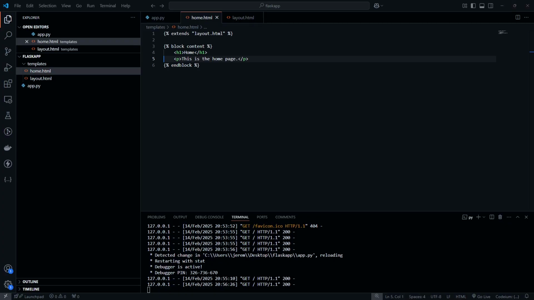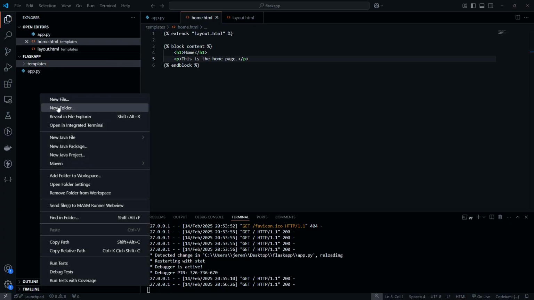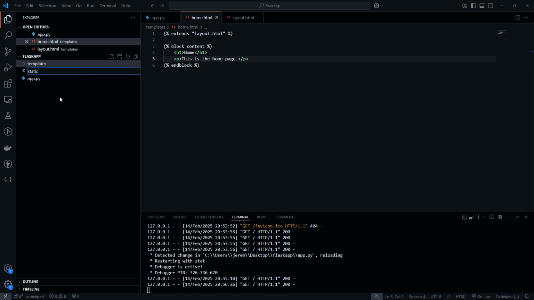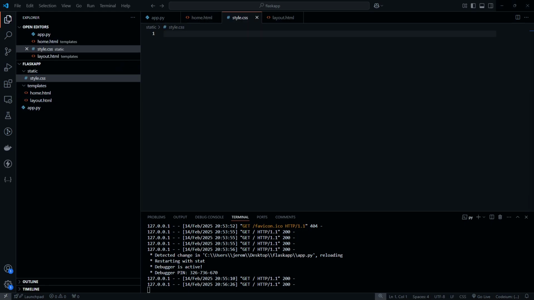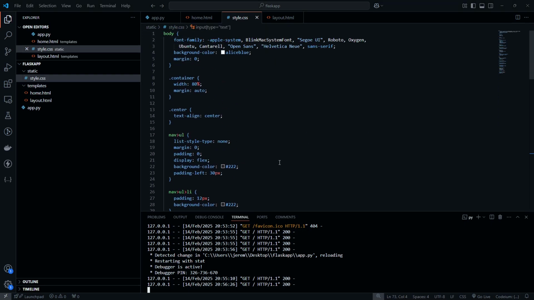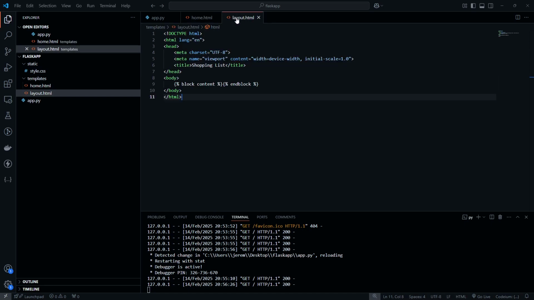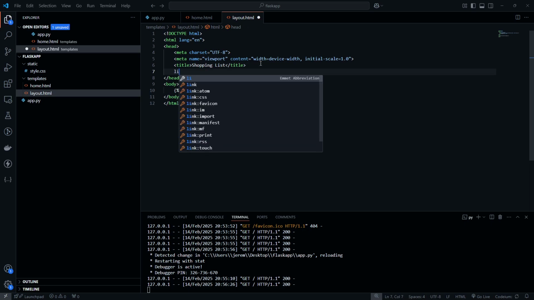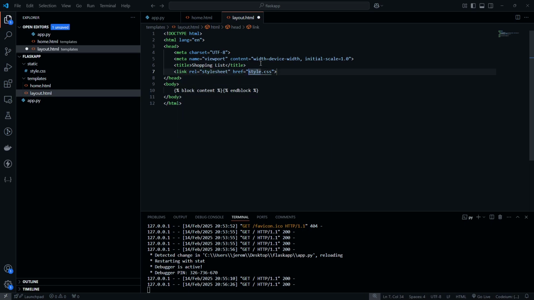Now, something I'm going to do real quick now is import some styles. So I'm going to create a static/style.css, and I'm just going to copy it from the sample code. Feel free to do the same. Nothing too crazy. And then what I'm going to do is add it in here. So link CSS. And in the href, what I'm going to do is do this. URL for static, file name equals style.css.